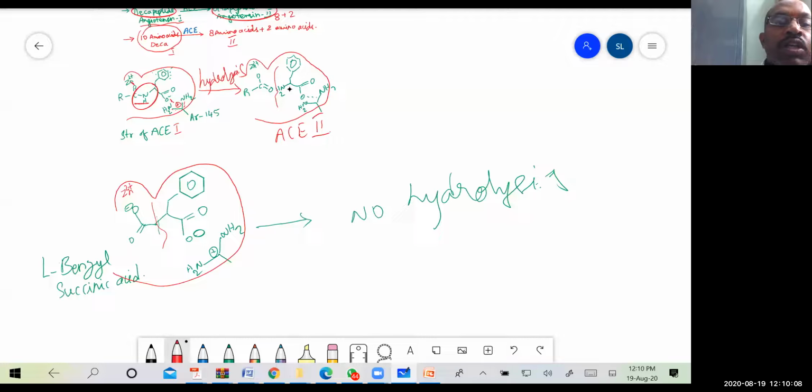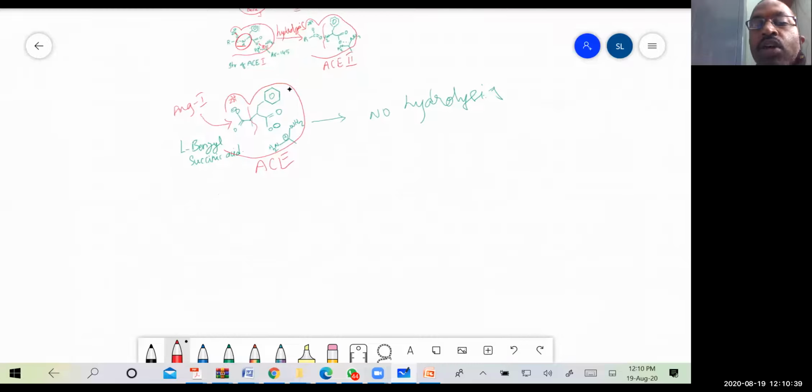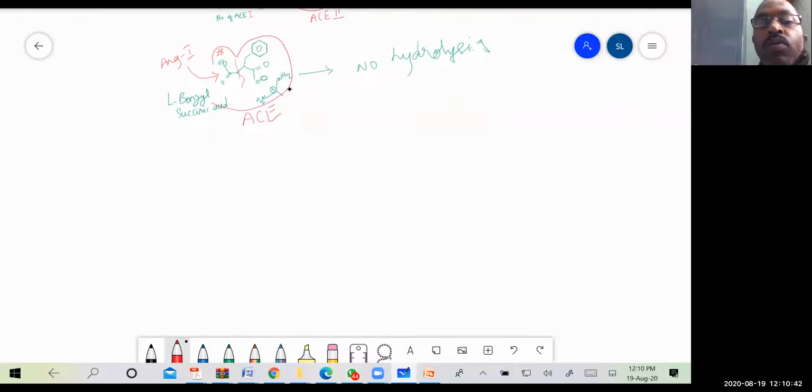So now there is no chance of angiotensin 1 coming and binding at its binding site of ACE. Because it is already occupied by L-benzyl succinic acid, there is no conversion of angiotensin 1 to angiotensin 2. Okay, right? So this is the mechanism, the initial development of how the drugs were developed.